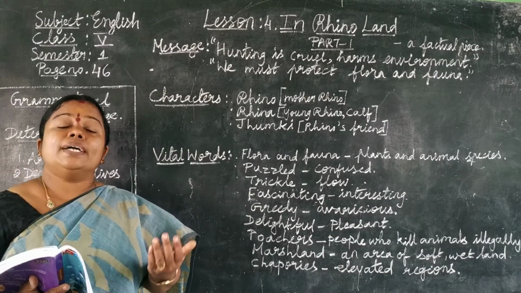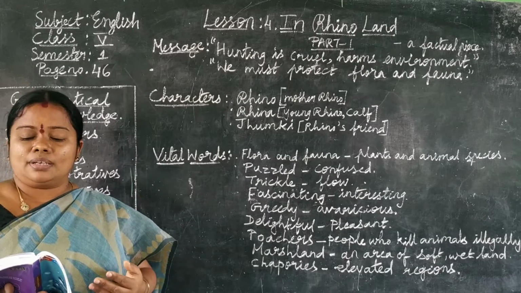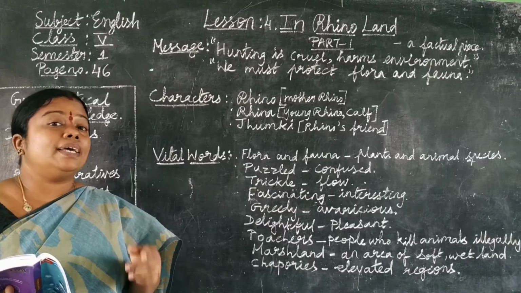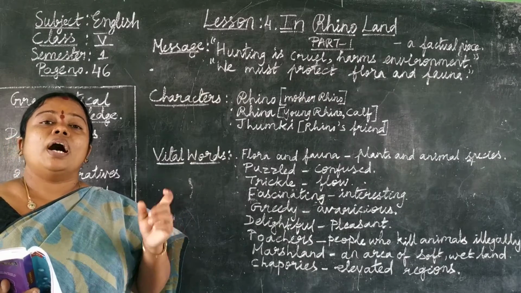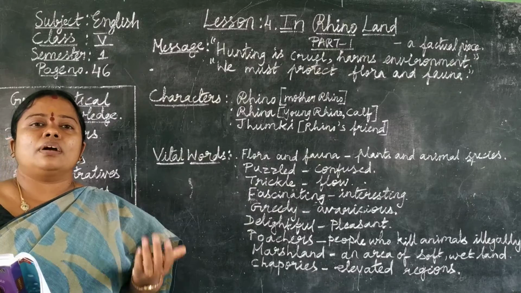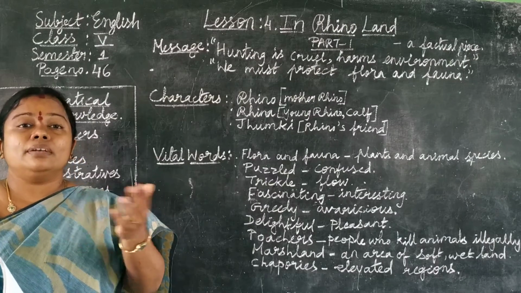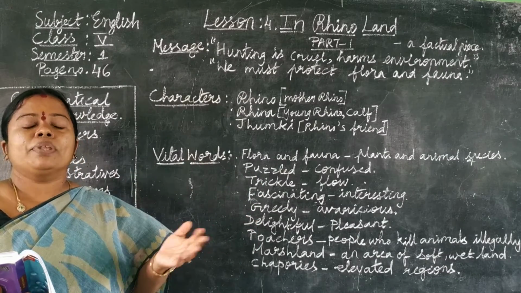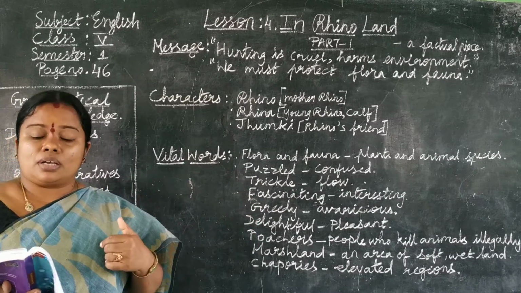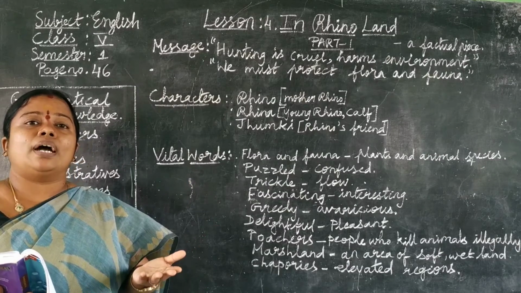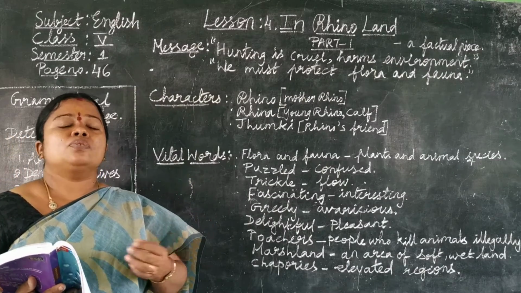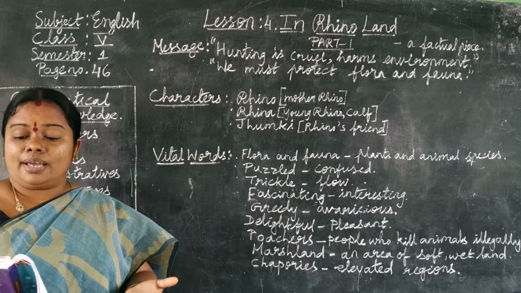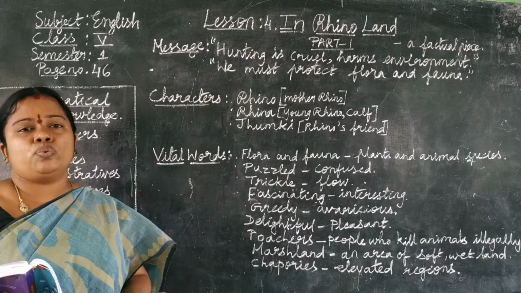Over the years, I have wandered around Kaziranga and I have seen that the park is varied and large. So who is I here, children? In this paragraph, I is Mother Rhino. See, Mother Rhino is saying that she has wandered. What do you mean by wandered? Walk around aimlessly. Okay. So she went around the park and she came to know that Kaziranga National Park is so beautiful, and there is a variety of plants and animals, and it is a very large one.